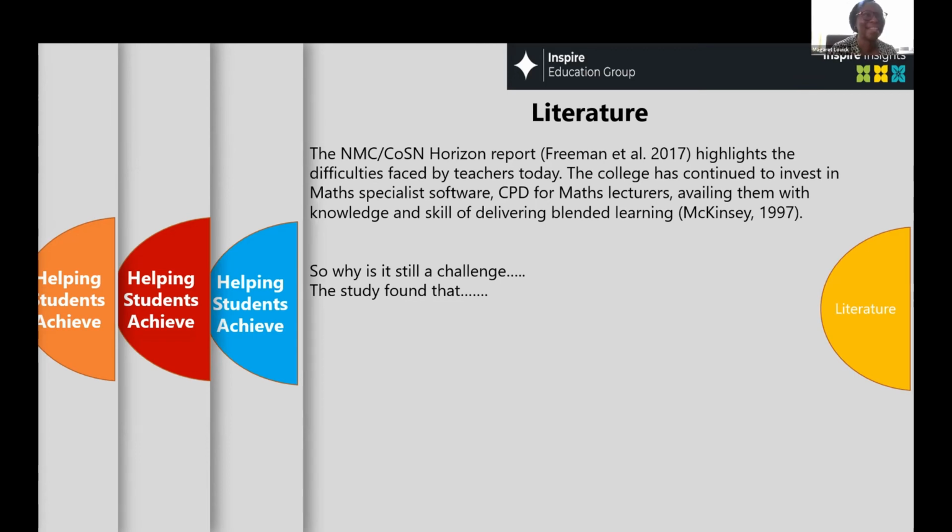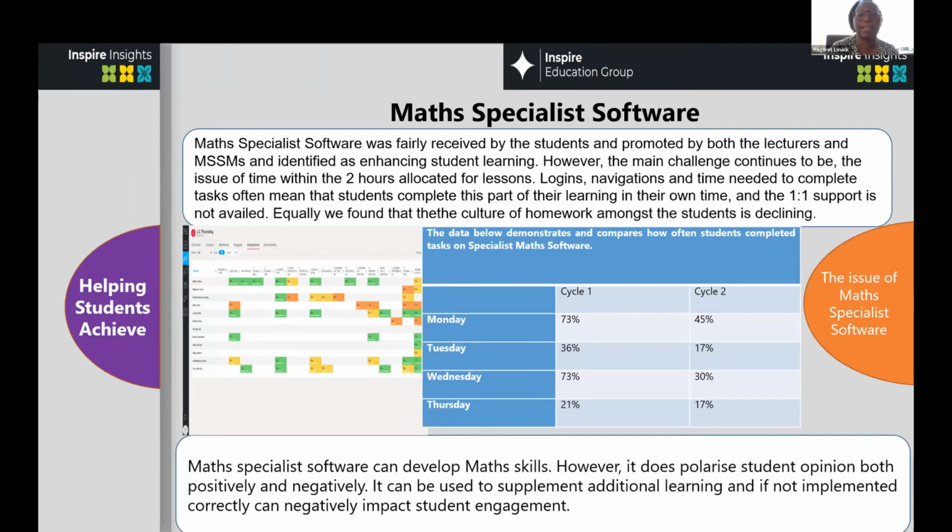We had tested that, and we had researched that in another research. We know that we have good software, a good interactive online engagement for students. Why weren't they engaging as they should? So one of the things we found, and this is our data, we have some raw data